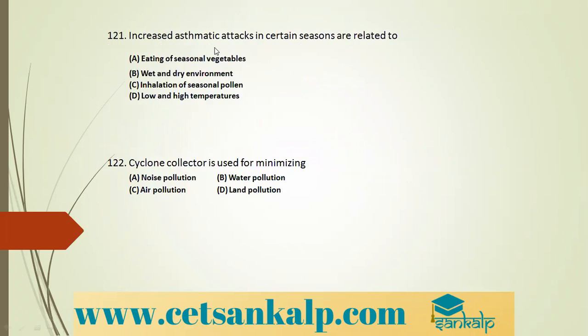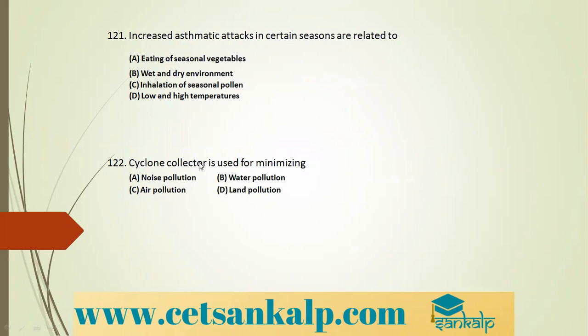Increased asthmatic attacks in certain seasons are related to eating of seasonal vegetables, wet and dry environment, inhalation of seasonal pollens, low and high temperatures. Inhalation of seasonal pollen grains increases the asthmatic attack. So option C is the correct option.